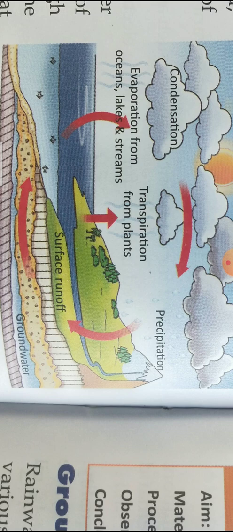That process is known as condensation. Then this cloud goes through the process of precipitation, and the water vapor is converted back into water, and this water falls down on the surface of the earth and mixes into the groundwater, surface water, all the resources of water.